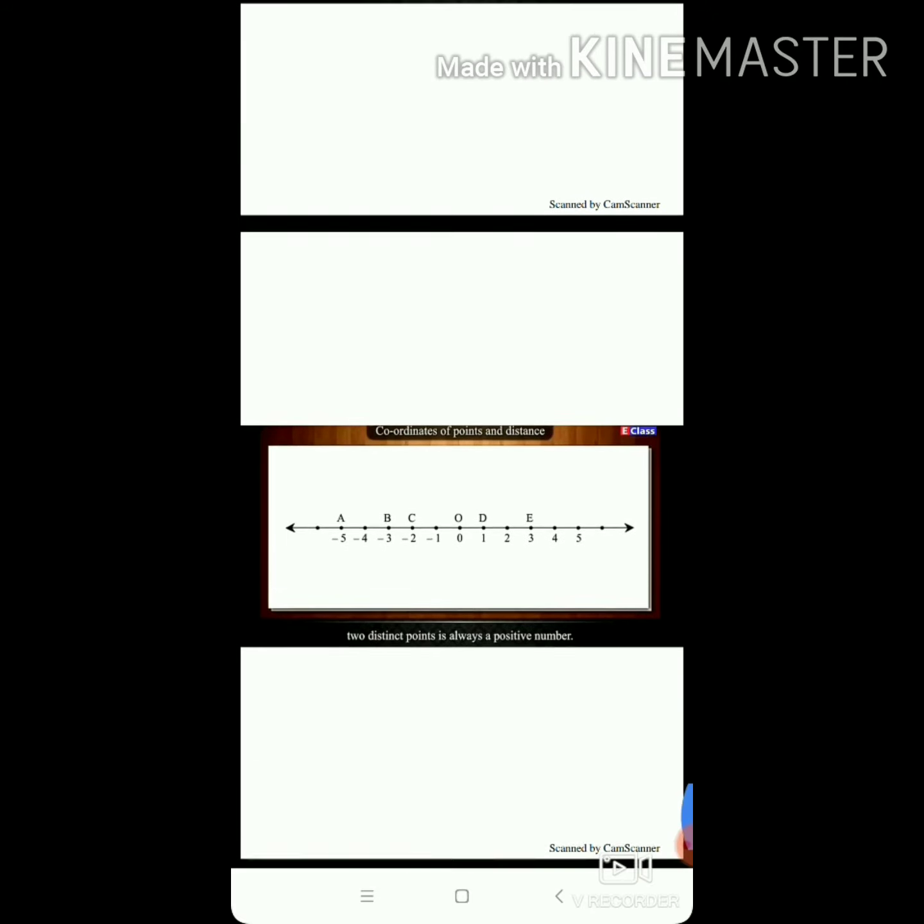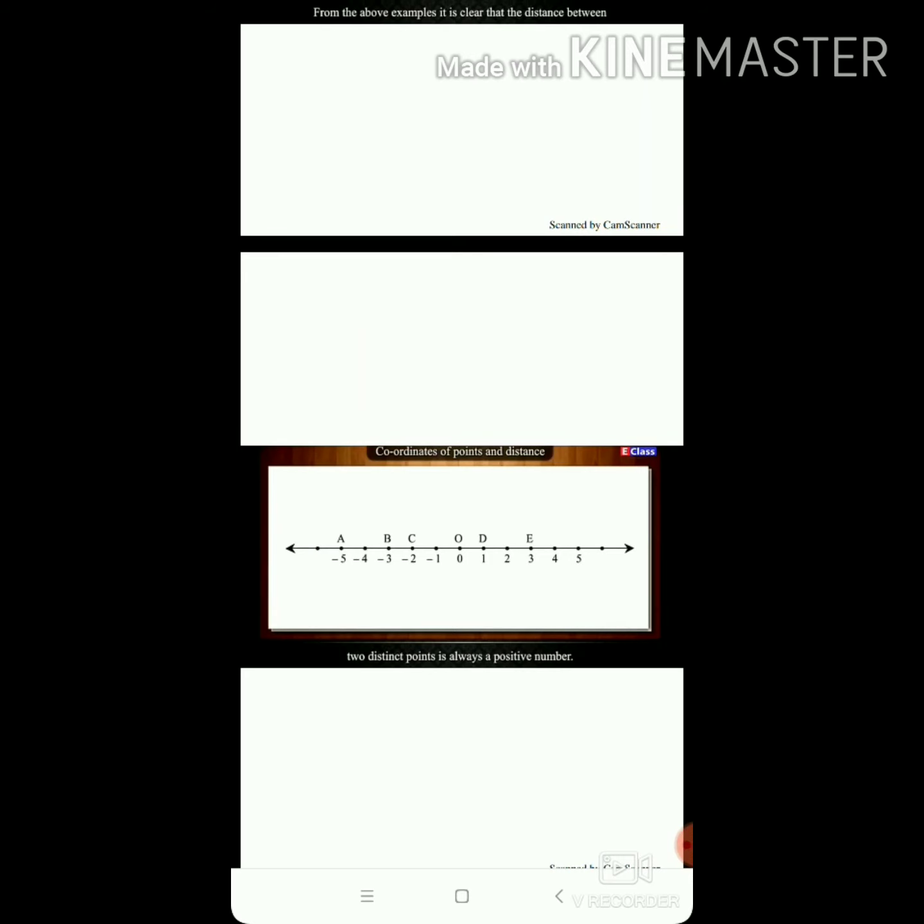From the above example, it is clear that the distance between two distinct points is always a positive number. Here the coordinate of point A is minus 5 and the coordinate of point B is minus 3. Both are negative numbers, but the distance between points A and B is 2, a positive number.